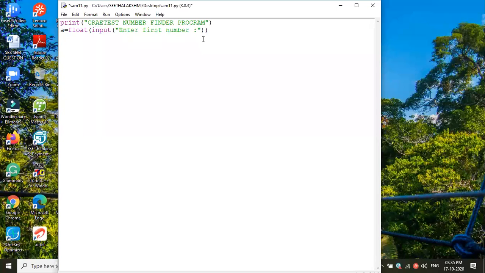So now I closed it. Likewise, we need to get the second number. Shall we get the second number in variable B? So I'm just copying that, and making a change to B and C. This is the second number, and this is the third. So now we got the numbers properly. Now we need to check the condition.